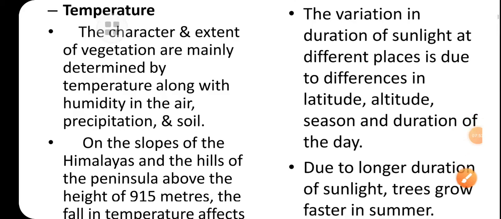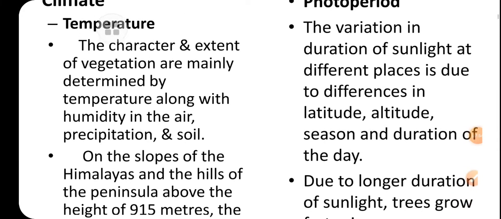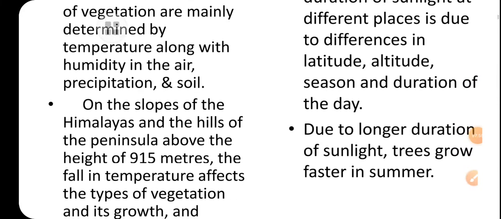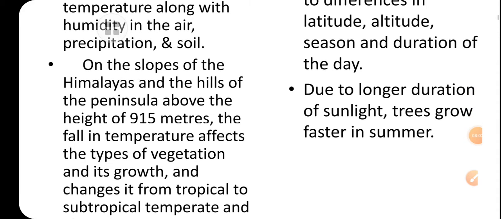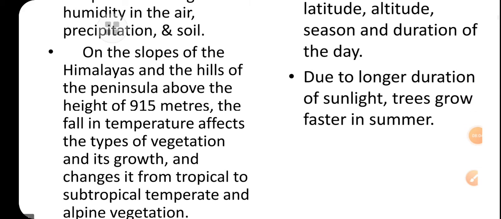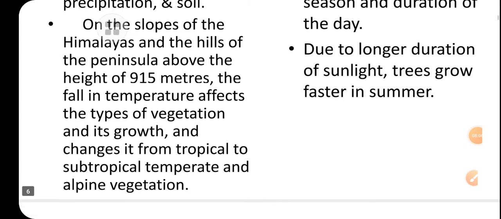Now when we talk about temperature, the character and extent of vegetation are mainly determined by temperature along with humidity in the air, precipitation and soil. On the slopes of the Himalayas and peninsular hills, above the height of 915 meters, the temperature effects appear.